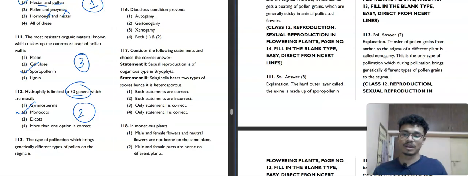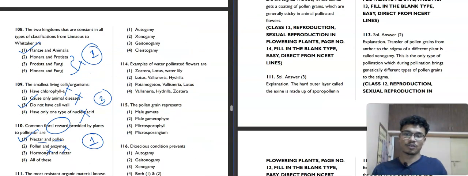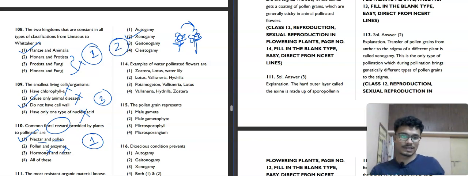The type of pollination which brings genetically different types of pollen on the stigma is autogamy, xenogamy, geitonogamy or cleistogamy. So it is absolutely xenogamy because a flower is something like this. Okay, this looks like a flower. Two different flowers and exchange is happening. That's why xenogamy is the correct answer. Now we'll move towards the next question.